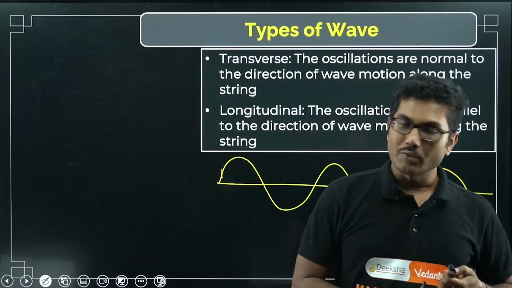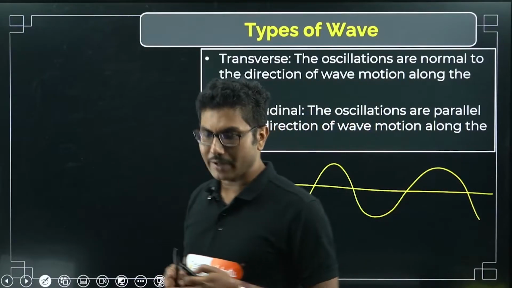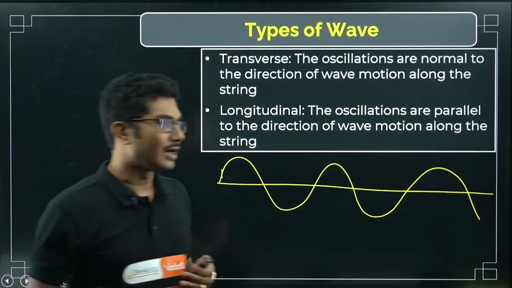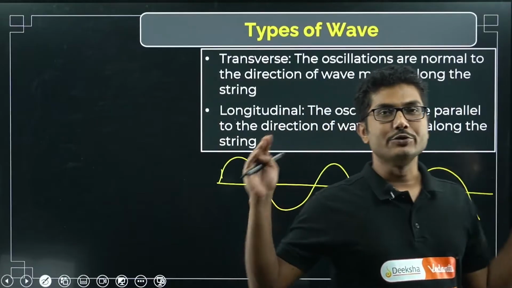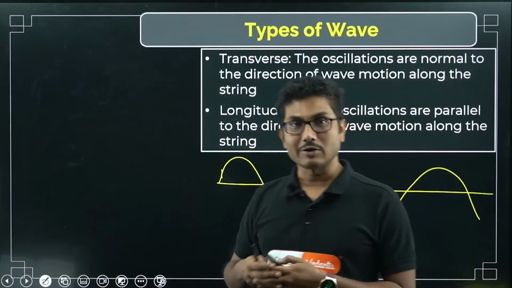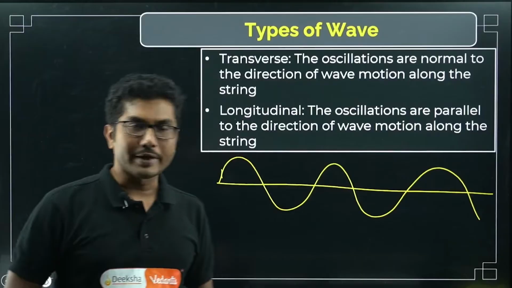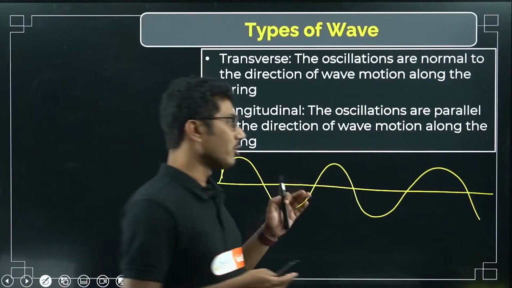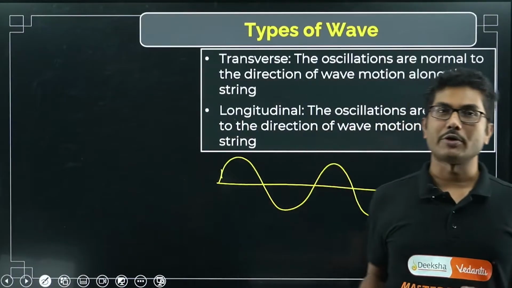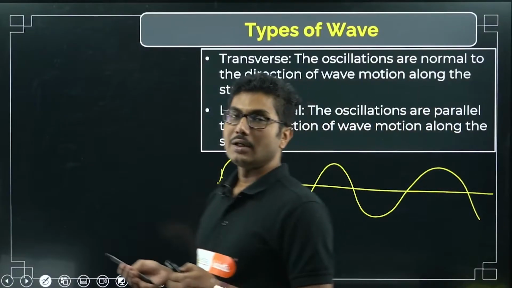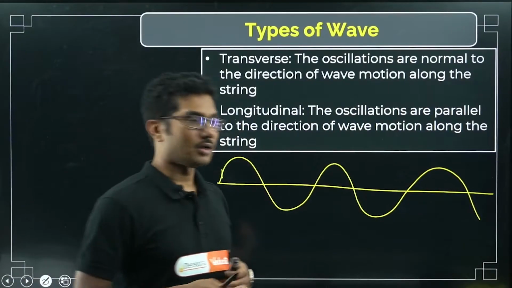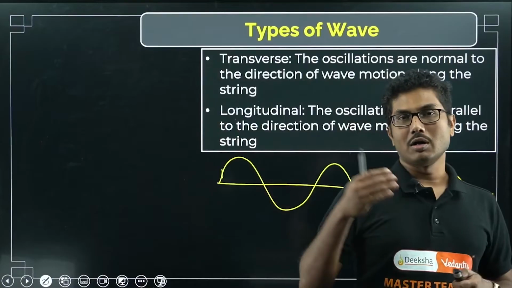For example, there are many types of waves. Light waves: there is a huge spectrum of light. We will learn that in electromagnetic waves. We already learned that, right? So light is a huge spectrum of waves. It's an electromagnetic wave. Then we have sound wave. Sound wave is also a form of energy which is transferred from one point to another. And we also have heat wave, radiation of heat, which also forms a wave, right?